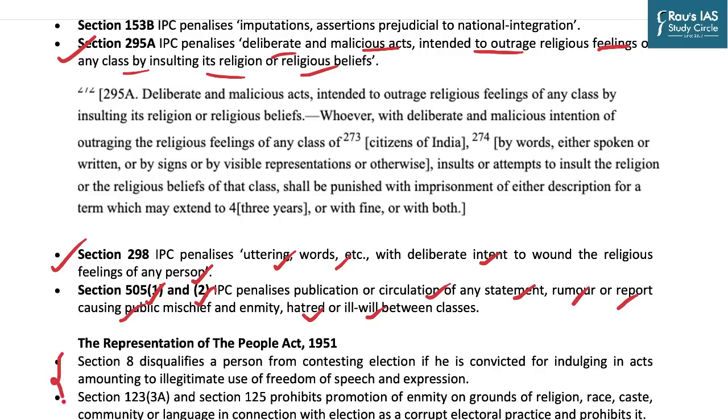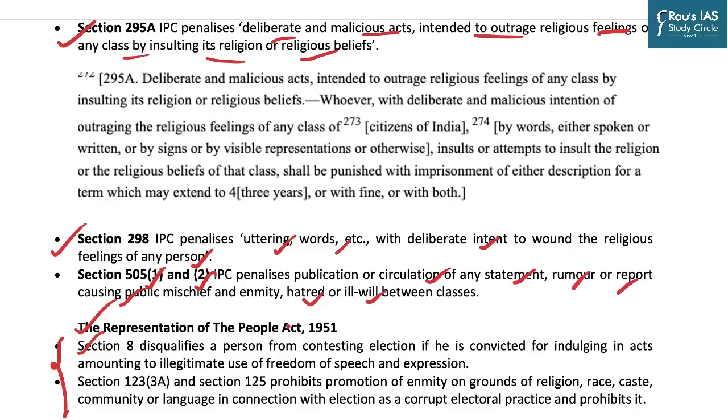And then you have very stringent provisions of Representation of the People Act 1951, under which section 8 disqualifies a person from contesting election if he or she is convicted of indulging in acts amounting to illegitimate use of freedom of speech and expression. And section 123 subsection 3A and section 125 prohibits promotion of enmity on grounds of religion, race, caste, community or language in connection with election as a corrupt electoral practice and prohibits it.